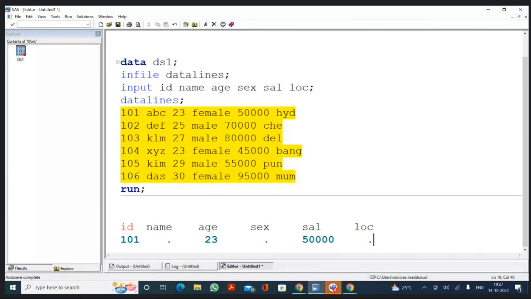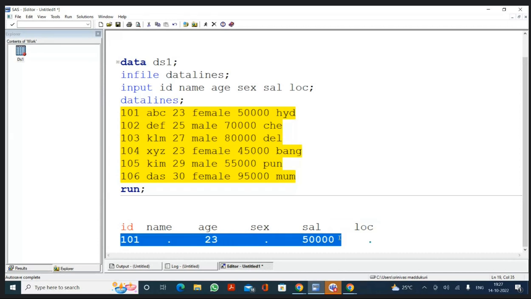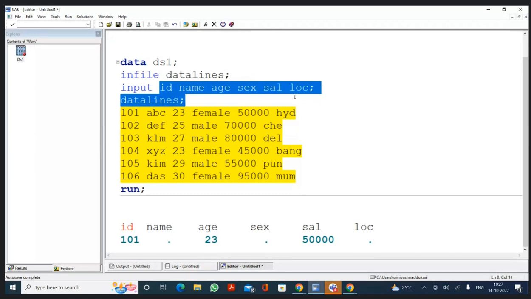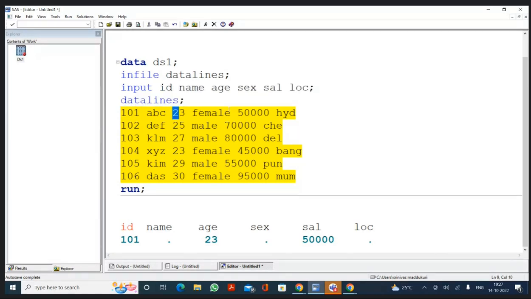Now, according to this program, all the 6 variables are numerical variables, but in how many variables am I getting the data? 3 variables. Only 3 variables. Now, what can your conclusion be? Your conclusion can be, all these 6 variables are numerical variables, but the data is coming into only ID, age, and salary.